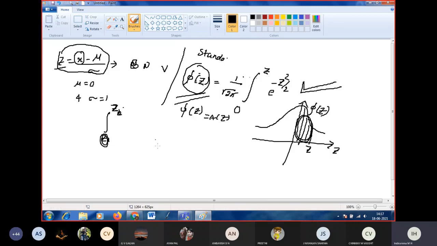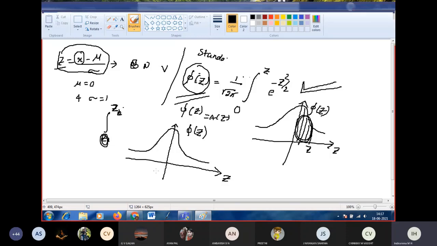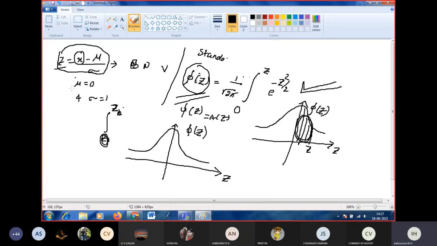Also I want to tell you that the standard normal curve is this one. It is a bell-shaped curve. It is drawn as z versus phi of z. It is symmetric about the line x equal to mu, as I told you earlier. Here I am taking mu as 0.